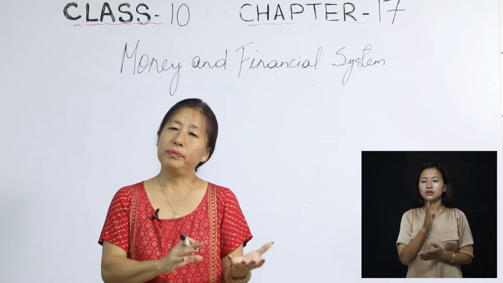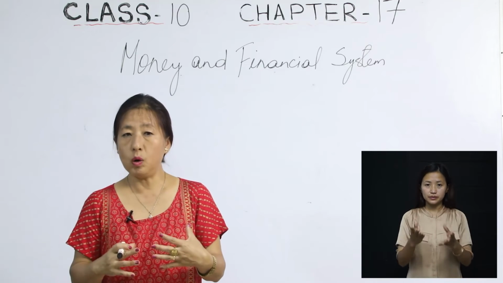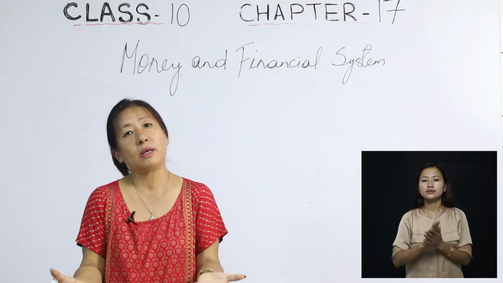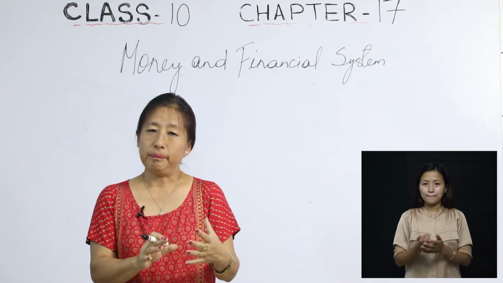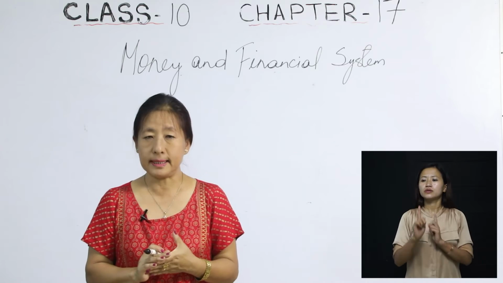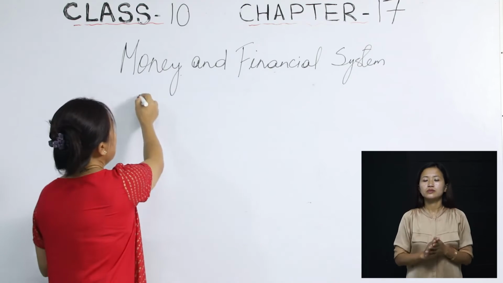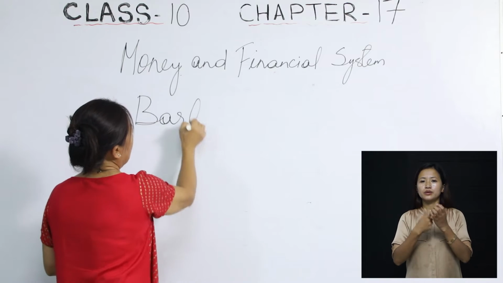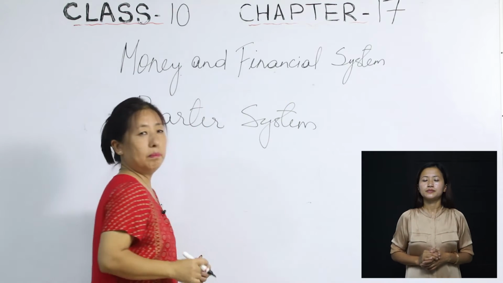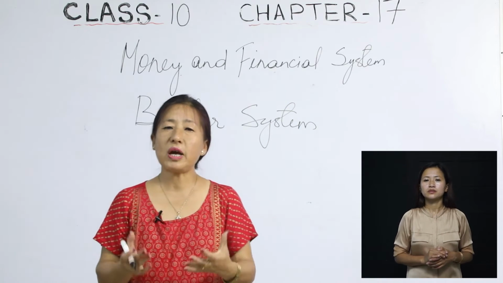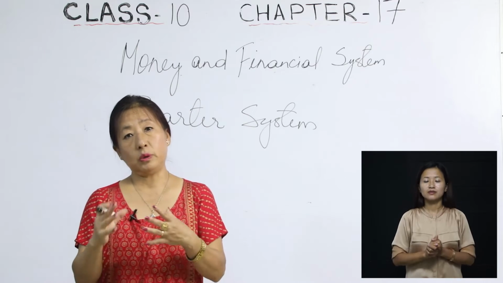Now, before money was introduced or before money came into being, because now we all know that the medium of exchange is money, isn't it? But before money came into being, the people used to follow a system which was called the barter system, okay? Now, barter system means exchanging of goods, got it? Exchanging of goods without the use of money.